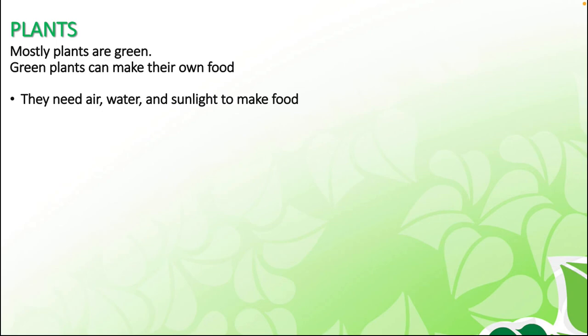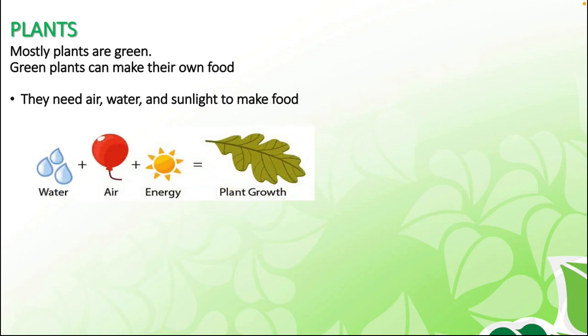We see different kinds of plants around us. Each plant is different from the others in size, shape, color, smell, and place of growth. Plants grow on land as well as in water. They grow in cold places and also in hot places. So there are different types of plants and we will read about them in this unit. But first of all, we will read what a plant needs to grow. They need water, air, and sunlight to grow.